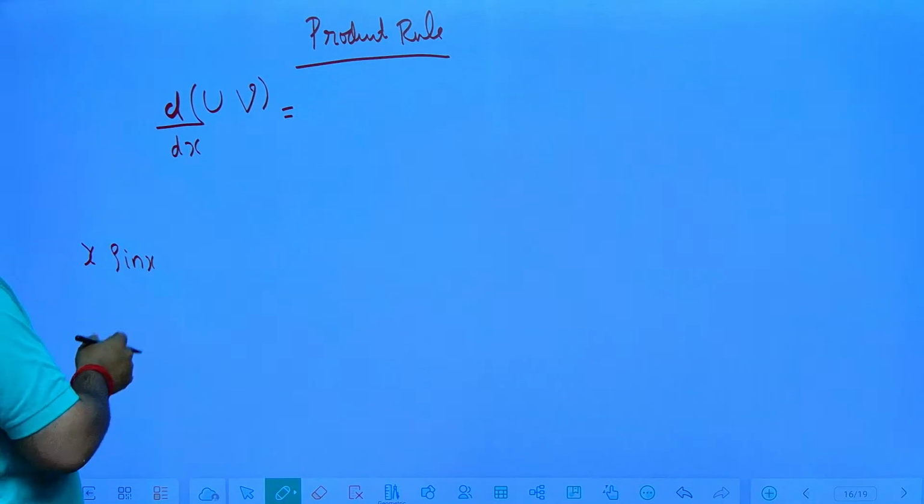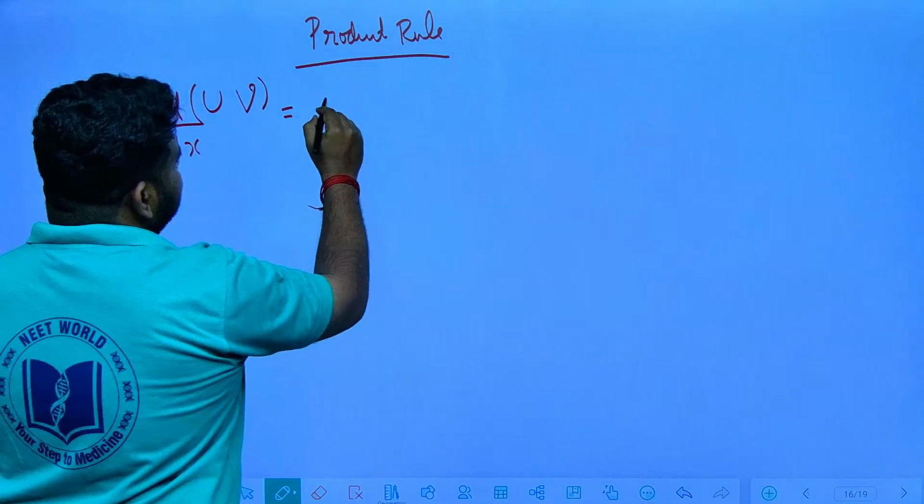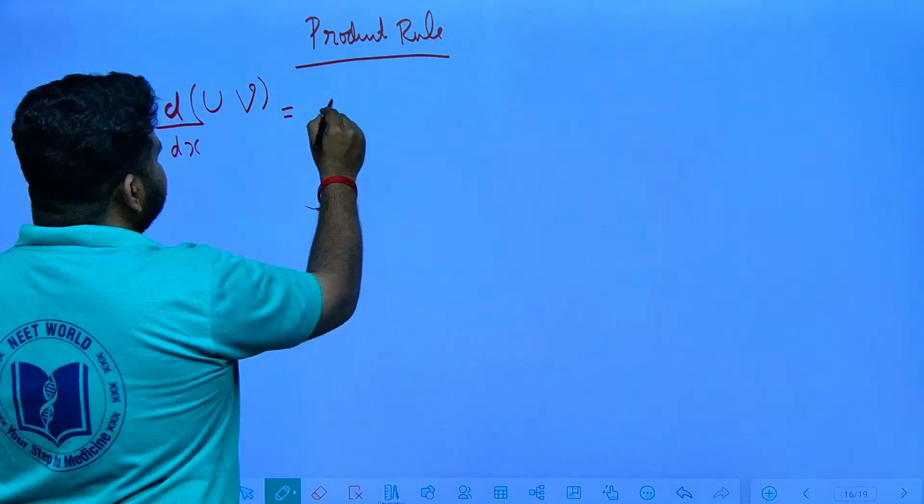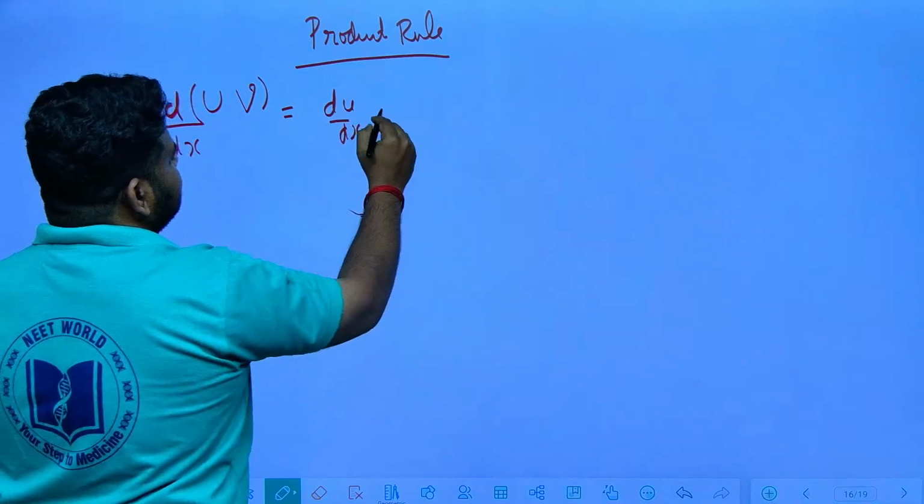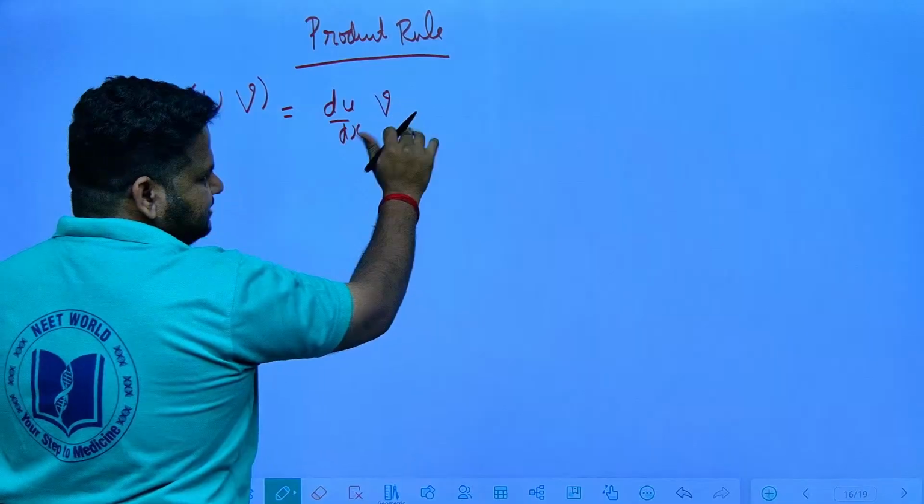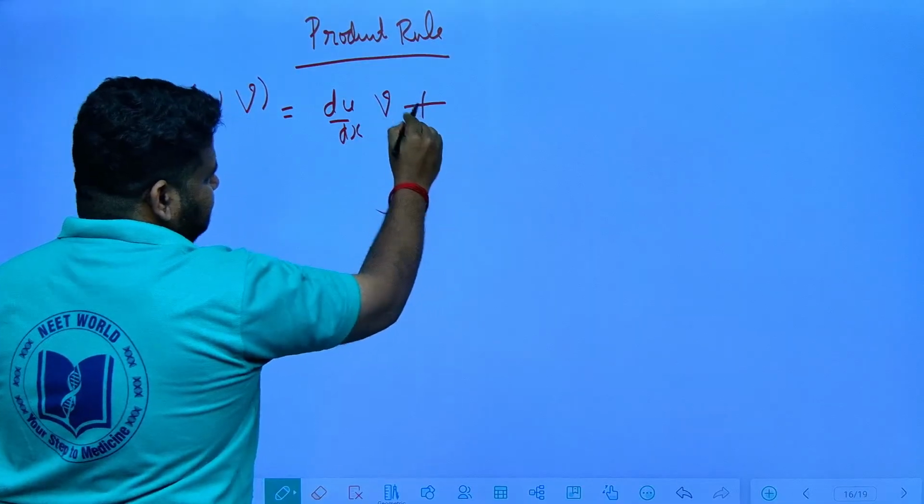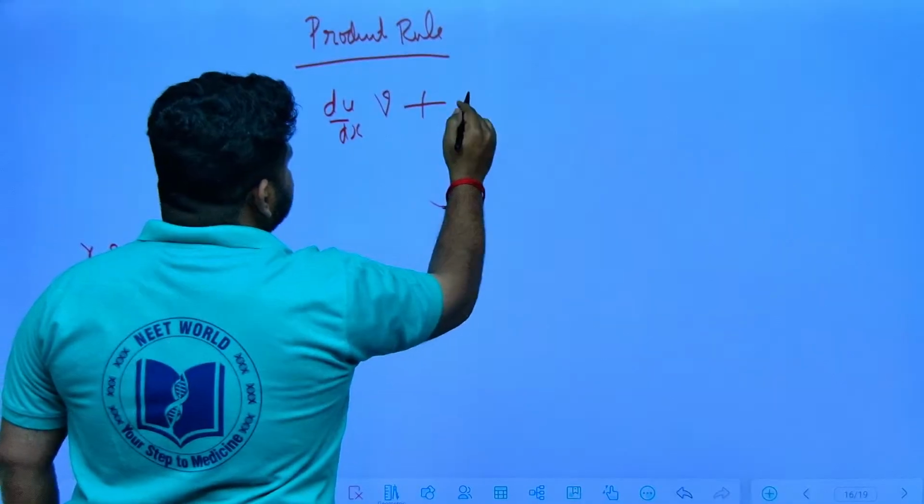How to do here? So first what you will do? You will find u dash. U dash means du by dx. You will find du by dx, differentiation of first function into second function, keep it as it is, plus, it will always be plus, first function keep it as it is. First function is what?